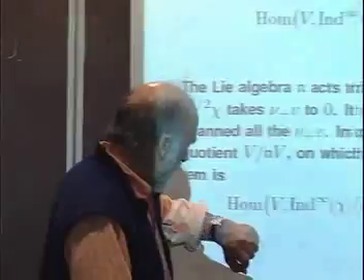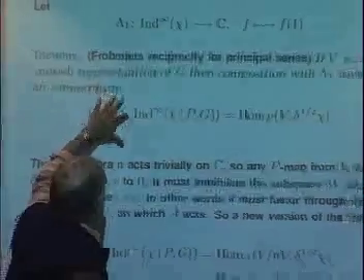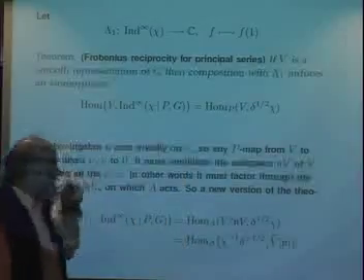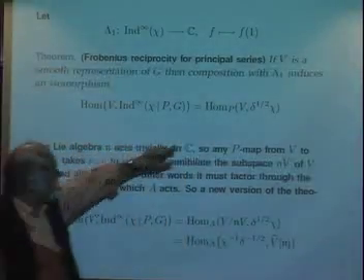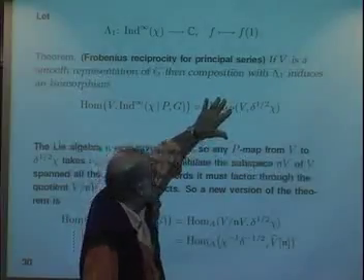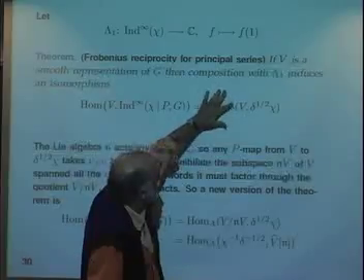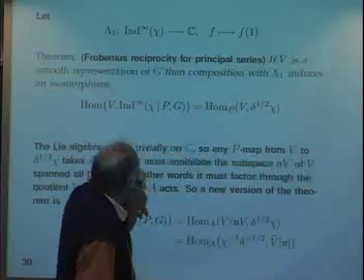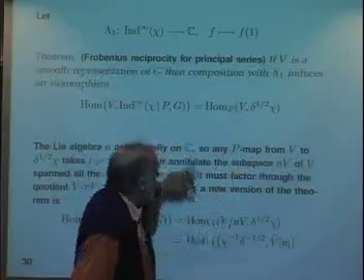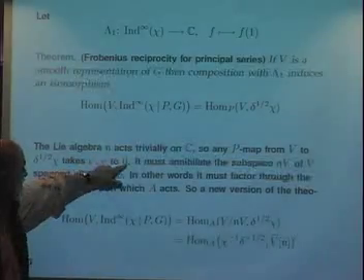Okay. And so to determine the maps from any nice representation, any Harish-Chandra module, into the principal series, you just have to figure out what these things are. Now, I have here the group N, and that's legitimate, although that takes a little bit of care, but still that works, because P doesn't really act on V, so this is not quite right. It should be the Lie algebra of P. Now the Lie algebra N acts trivially on this. And so any P map from V to this takes nu plus V to 0.